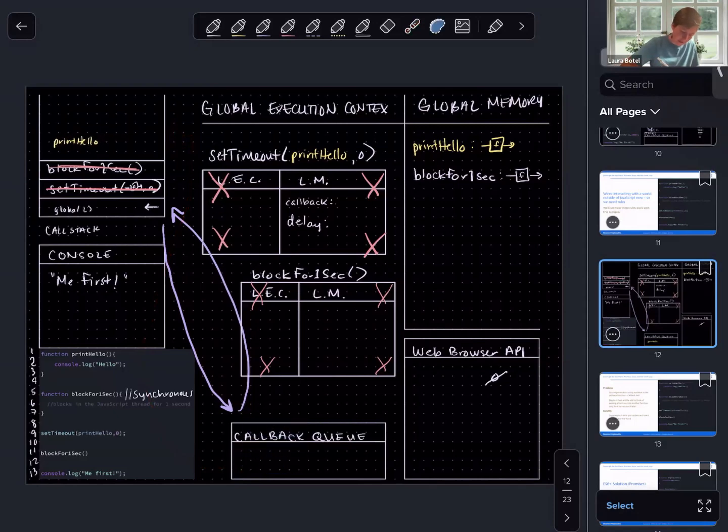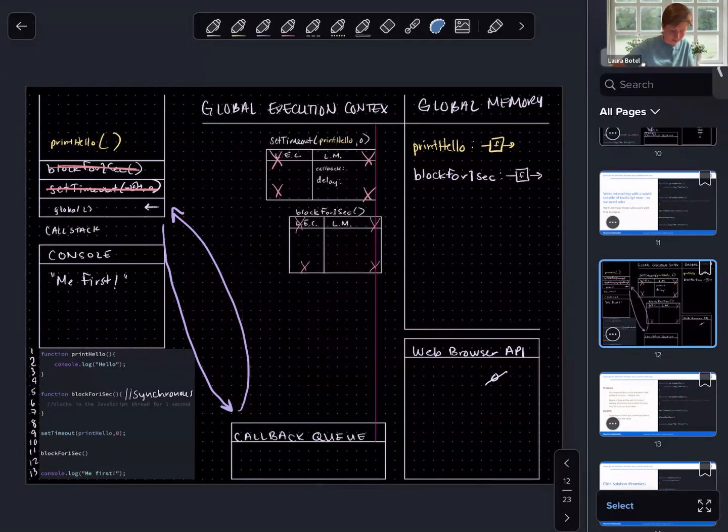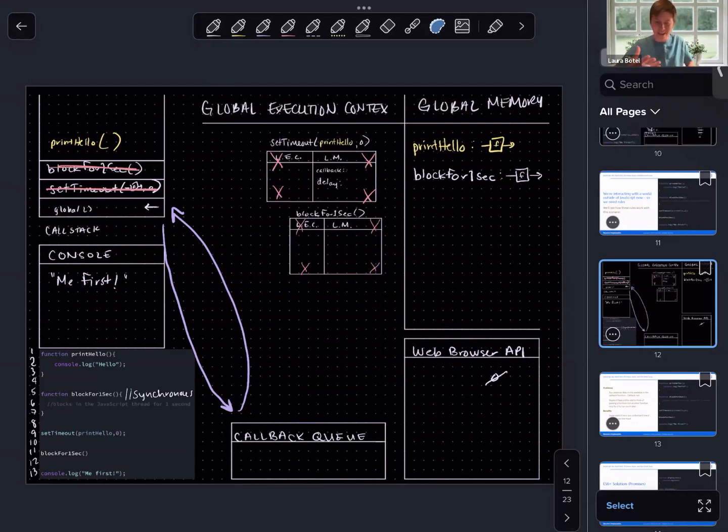Print hello is pushed to the call stack, invoked. We are invoking an execution context, which means what? Well, we have to open up a local execution context. Bear with me one moment while I shrink our previous execution context. Remember, these are garbage collected, so JavaScript doesn't even have to save space for these. We're saving it for the sake of our diagram. But let's open up our local execution context for print hello for this function definition.